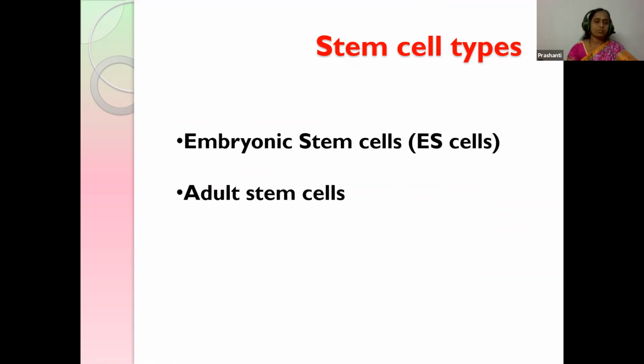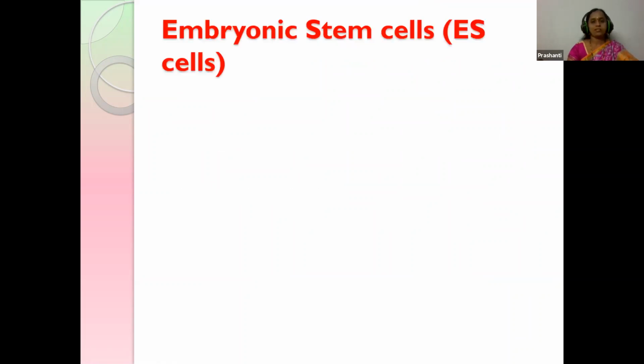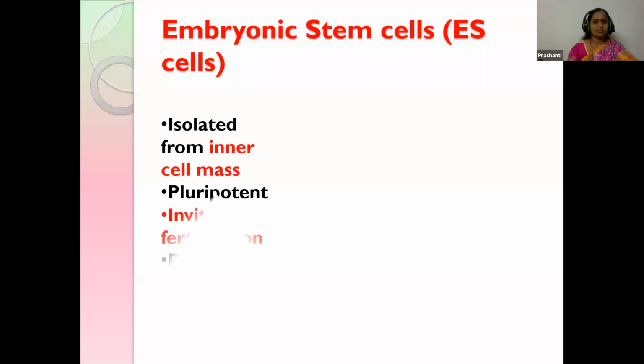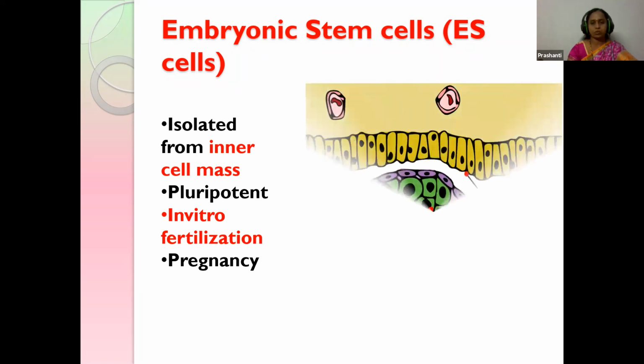Okay, so let's see the types of stem cells. Yes, there are two types, children: embryonic stem cells and adult stem cells. Embryonic stem cells, ESCs, these are being isolated from the inner cell mass. Where is the inner cell mass, children? That is the cell mass present at the blastocyst region.